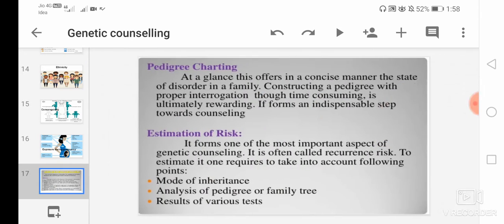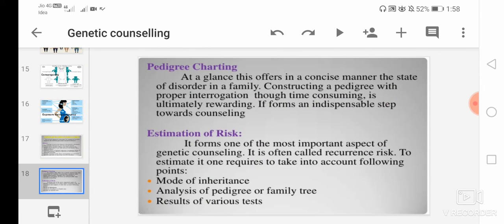So here the first step is over. Second is pedigree charting. Pedigree I have already told earlier. Pedigree charting at a glance offers in a concise manner the state of disorder in a family, meaning a diagrammatic representation of a family history. Constructing a pedigree with proper interrogation, though time consuming, is ultimately a rewarding process. It forms an indispensable step towards the counseling. So pedigree charting is very important.